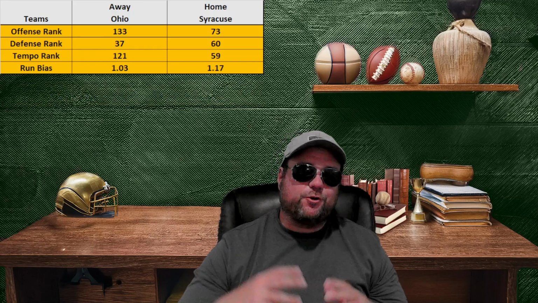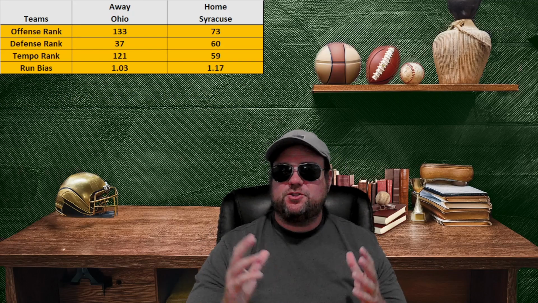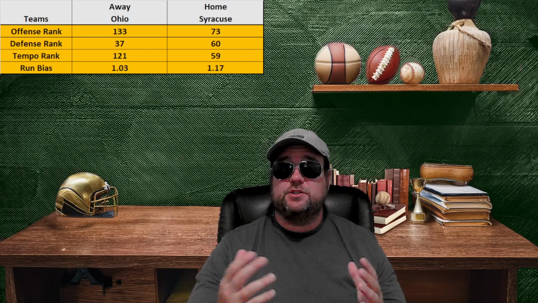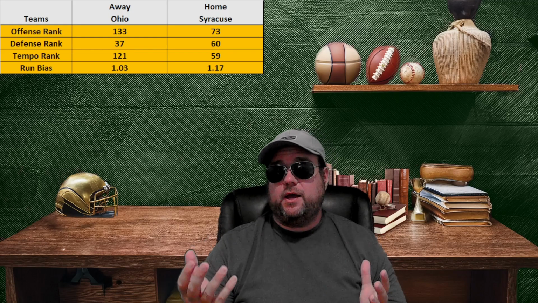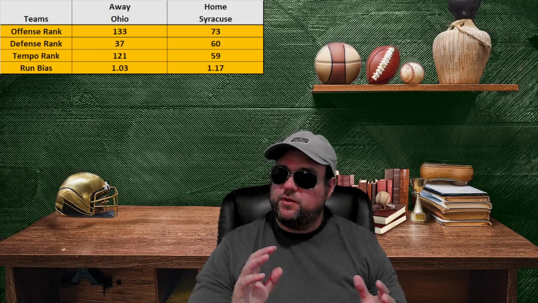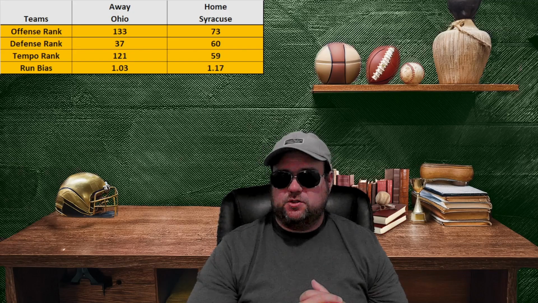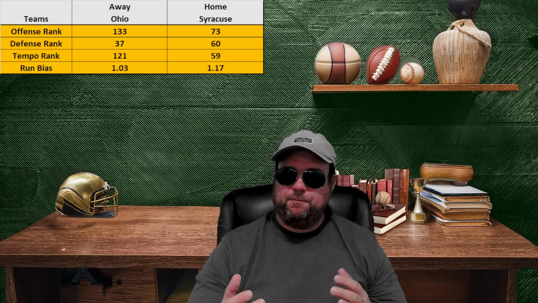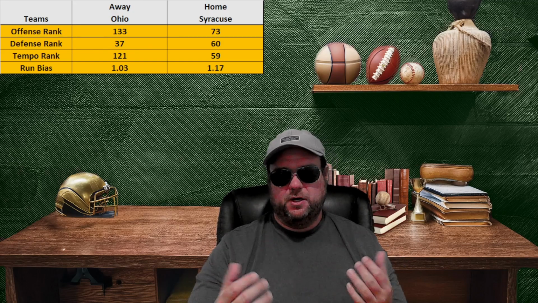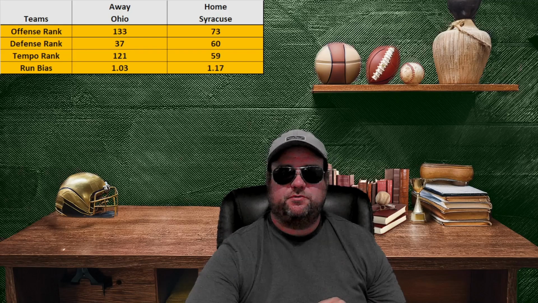So in another classic Week 1 college football matchup, we have the University of Ohio visiting Syracuse. University of Ohio, despite being really one of the weaker teams in college football, they have a very decent defense, really in the top quarter, top 40% or so of college football teams. They tend to play a slow game. With Syracuse, they're near the middle in both offense and defense.